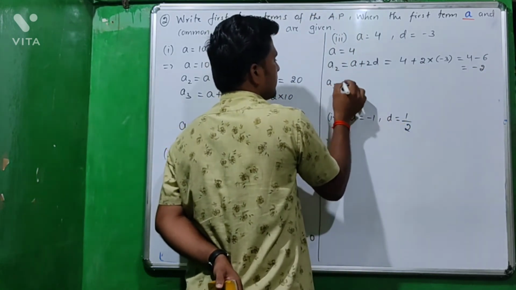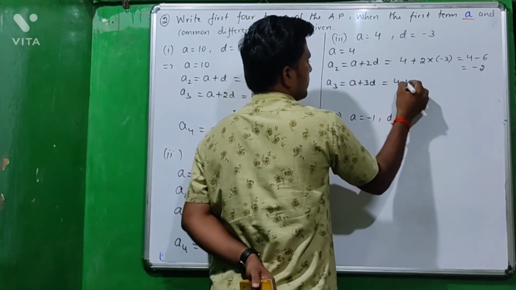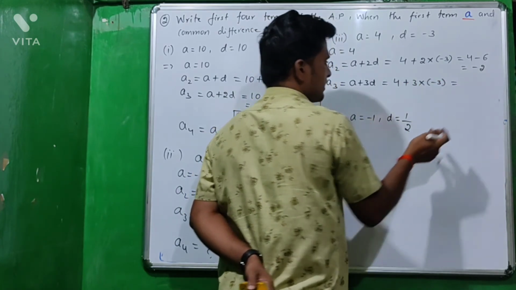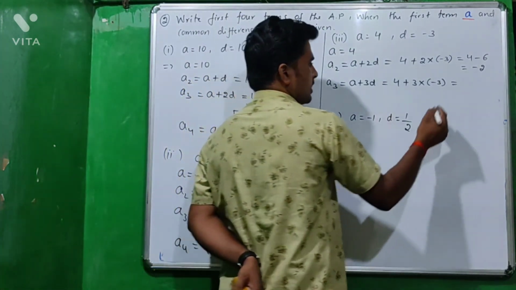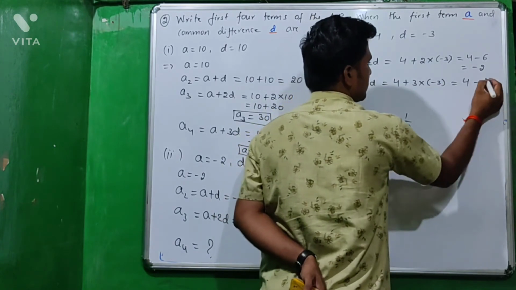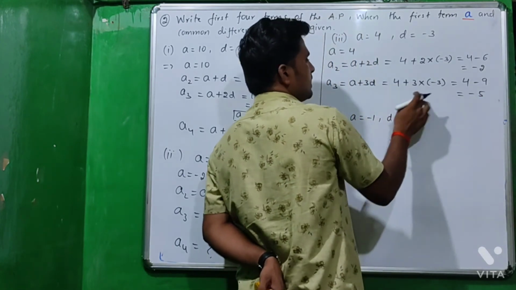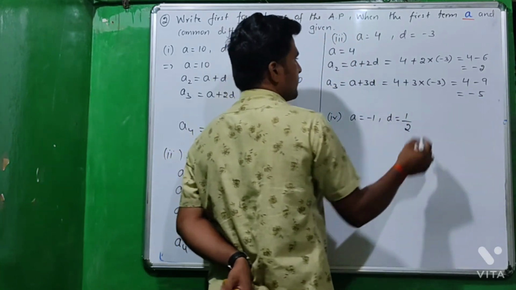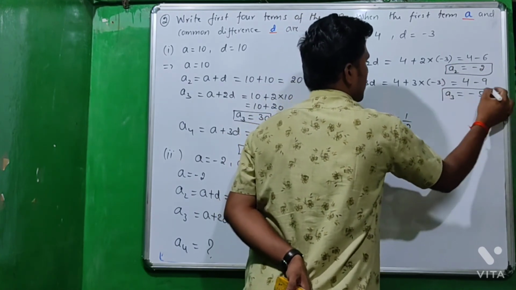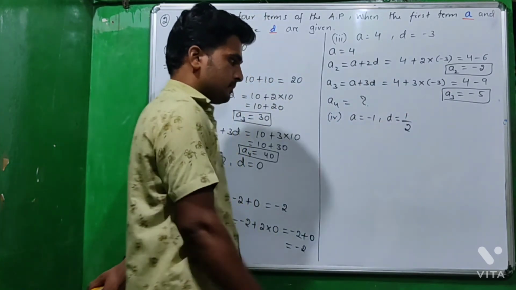Then a3 is a plus 2d. A is 4 plus 2 into d is -3. I have said that negative numbers should be put in a bracket. So 4 plus into minus 3, 3 3s are 9, 4 minus 9 is -5, so a3 is -5. A2 is -2 and a3 is -5. And a4, it is for homework.